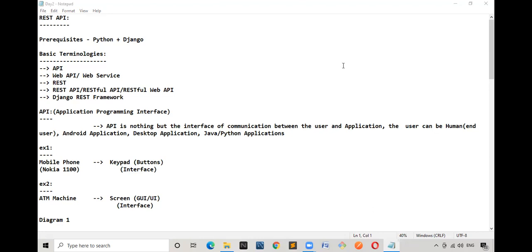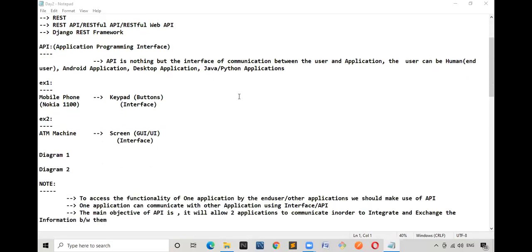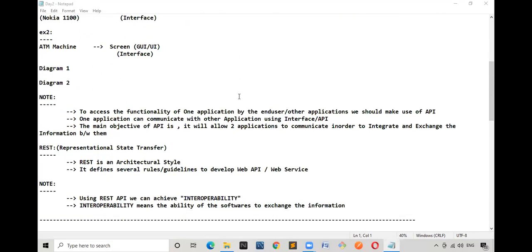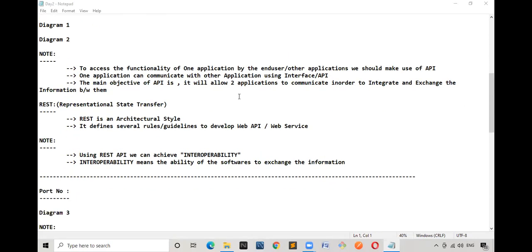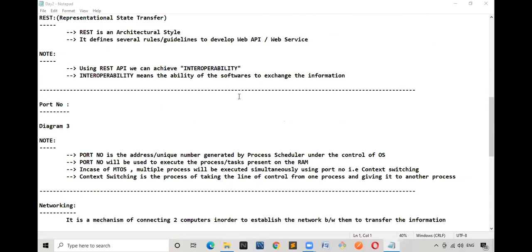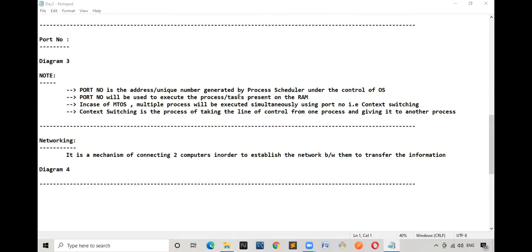At least some 20% have you understood what is the meaning of REST, what is the meaning of API, what is REST API, why it will be used. And what about your notes? Have you updated your notes? That is very important. Okay, fine. I'll be asking few questions. Just tell me the answer.